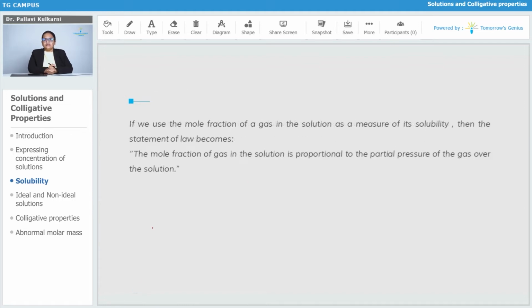Now in this case, if we are using mole fraction of a gas in the solution as a measure of its solubility, then the statement will be changed, because the mole fraction or any term of the concentration is nothing but the solubility of that particular substance in the solution. So we can write the new statement: mole fraction of gas in the solution is proportional to partial pressure of the gas over the solution.